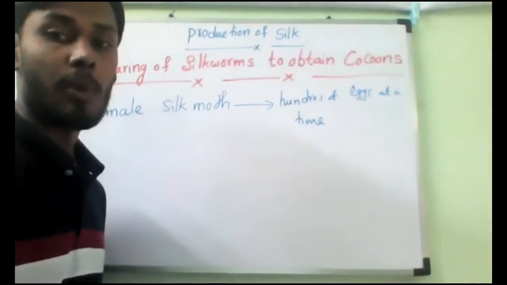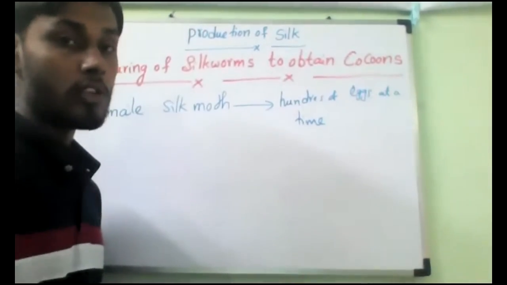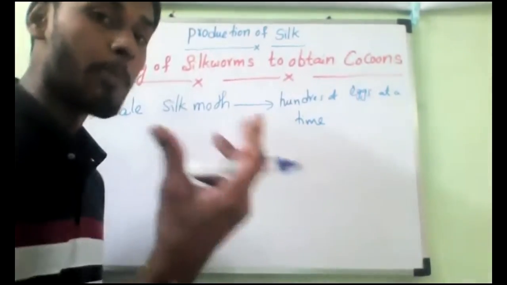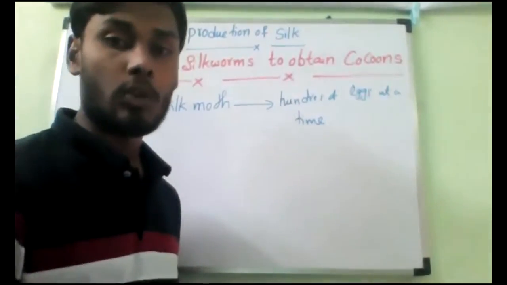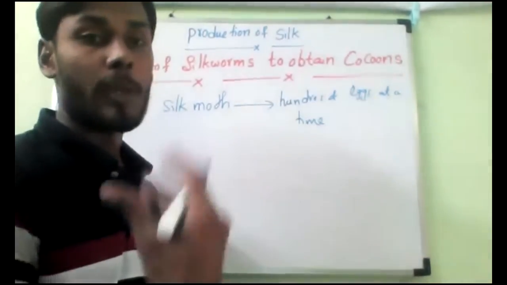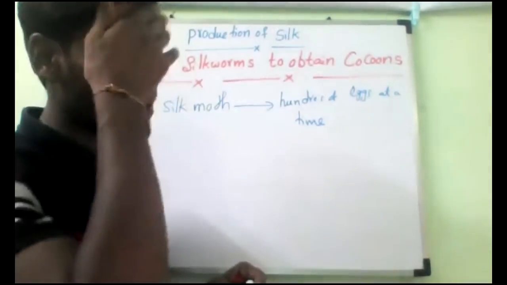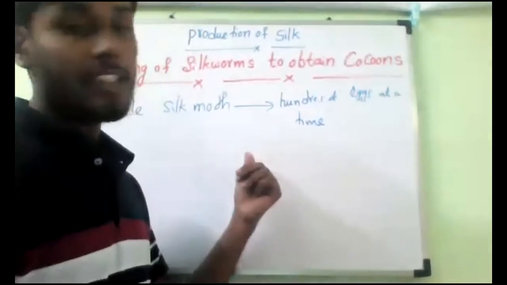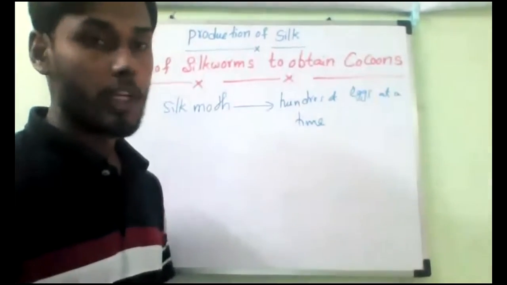Understand? The farmers who cultivate sericulture, all the eggs will be collected in paper or some kind of cloth, and it will be transported to the farmers. Like how we purchase seeds in the market to cultivate plants, in the same way these eggs are readily available in the market. So we don't need to worry.